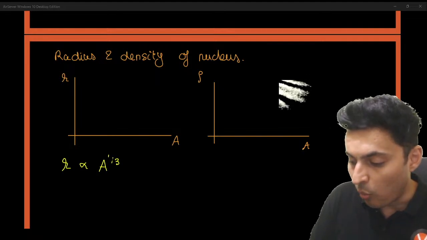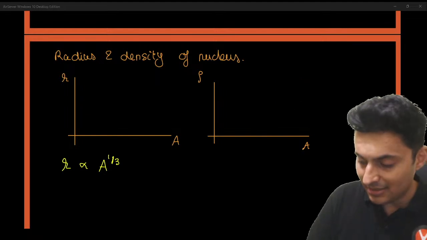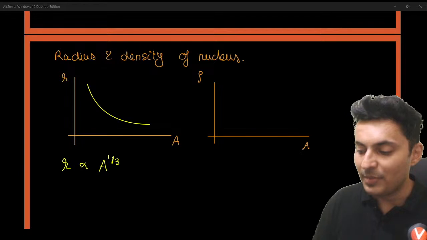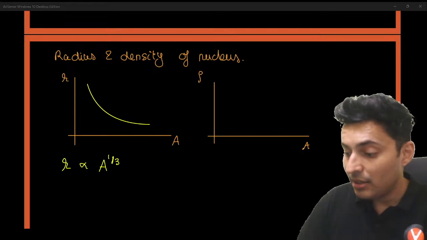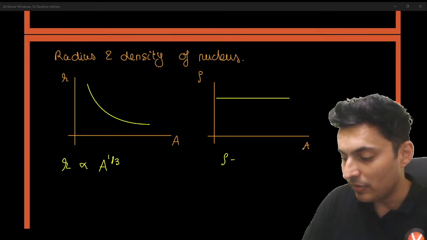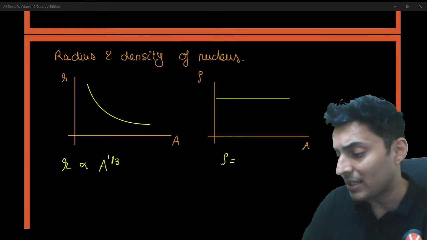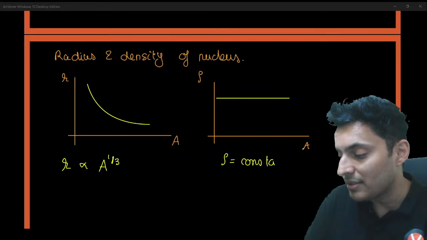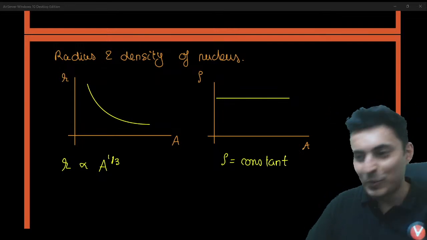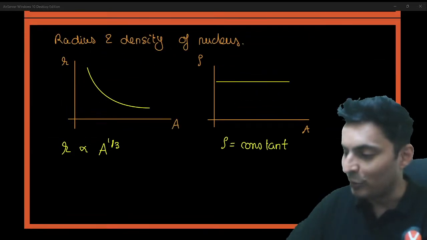That means the graph will be a curved line. But density of any nucleus is constant. Density of any nucleus is independent of atomic mass number. It is just a simple constant. Keep this in mind. There are many questions which have been asked even before.